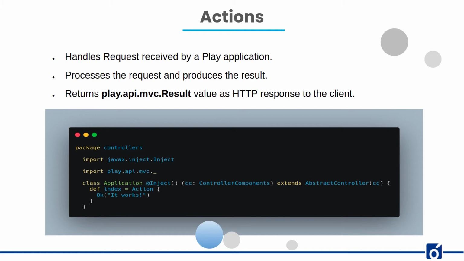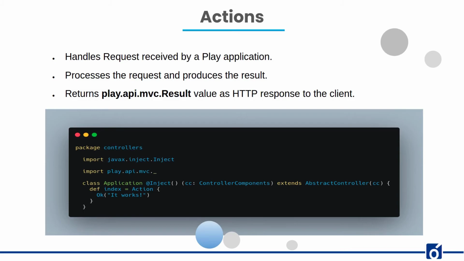In the example, we have a package controller. We have imported the required imports. We have created a class Application. As we can see, we have created an action that returns an OK response. This is the simplest way to create an action. It returns a 200 OK response containing a text/plain response body.